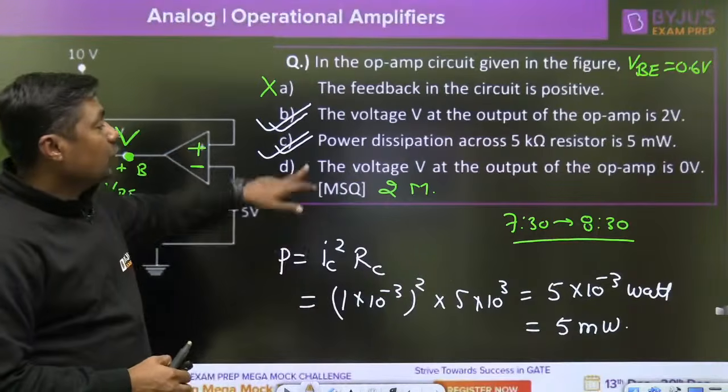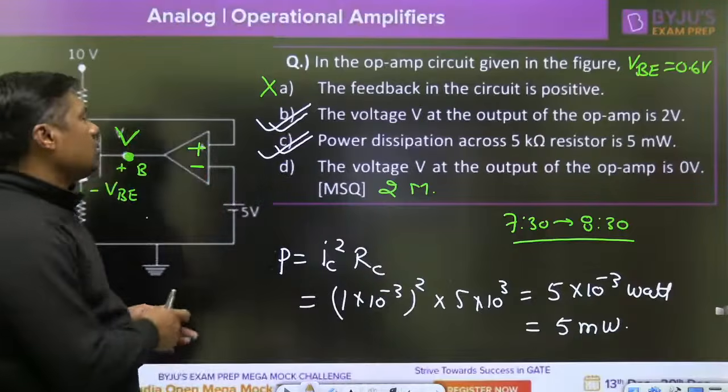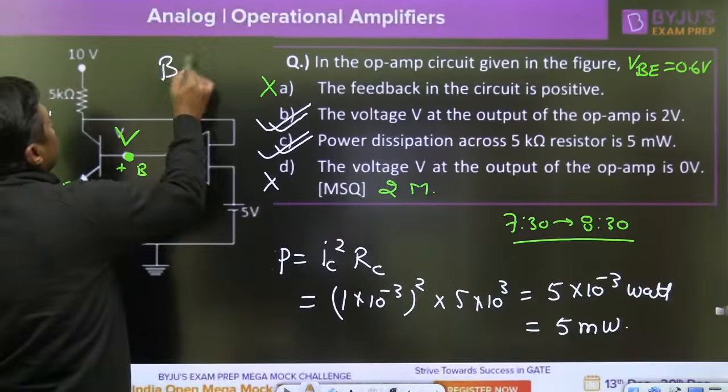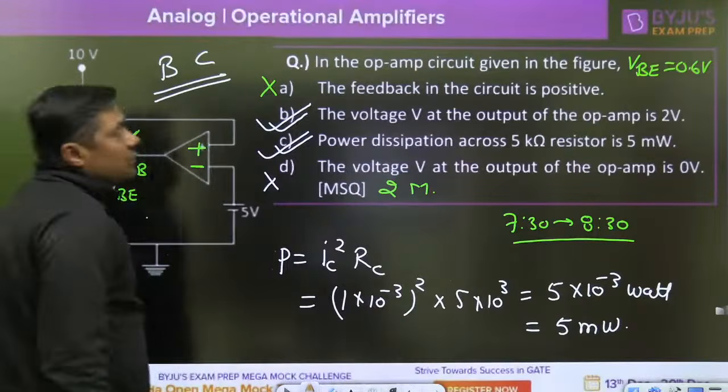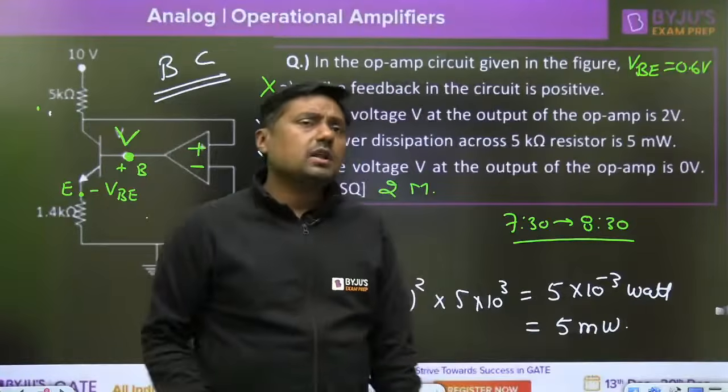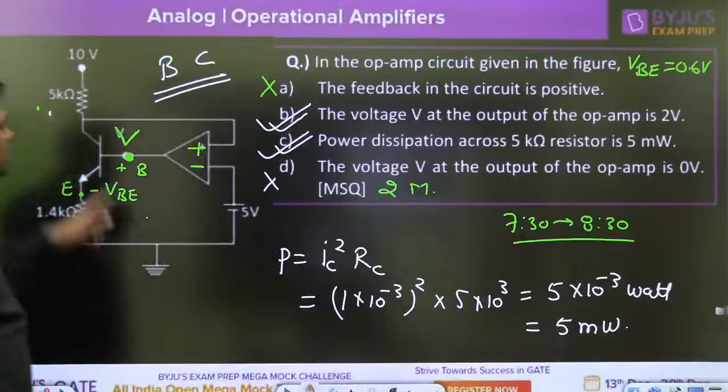The voltage V at the output of the op-amp is 0. That is wrong because we have already proved this is 2 volt. The answer for this question is BC. Here the operational amplifier is used for stabilization of the transistor.